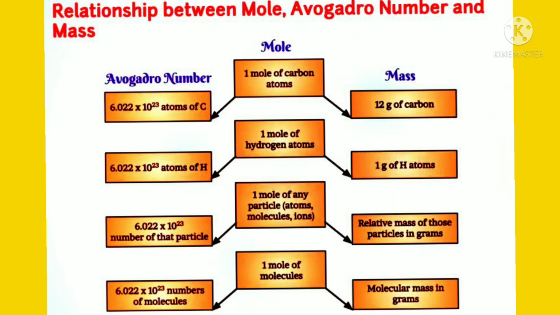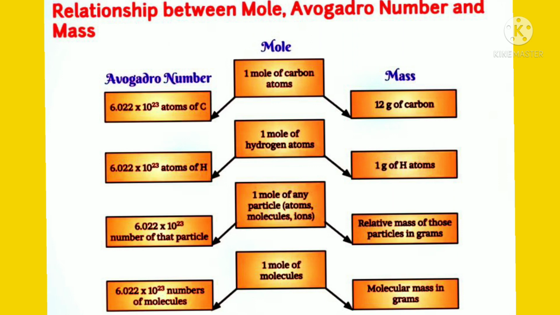And 1 mole of hydrogen atoms is 1 gram of hydrogen atoms, and 6.022 × 10^23 atoms of hydrogen. And 1 mole of any particle, atoms or molecules or ions, has the relative mass of those particles in grams. We consider particles according to Avogadro, 6.022 × 10^23 number of those particles.